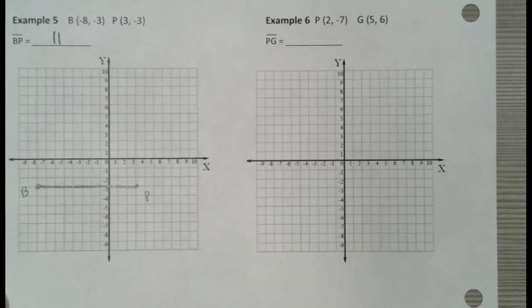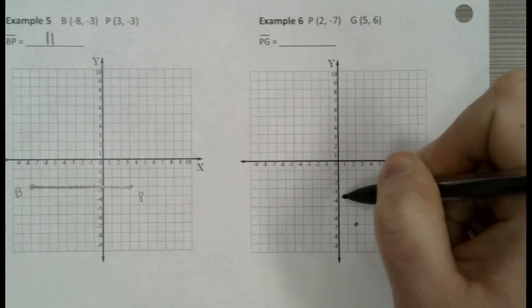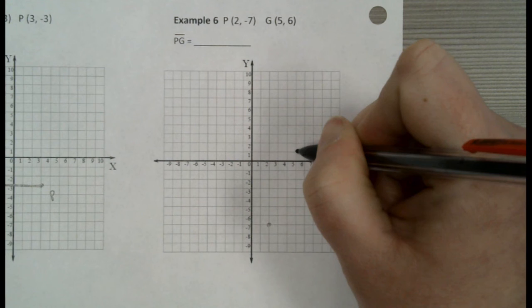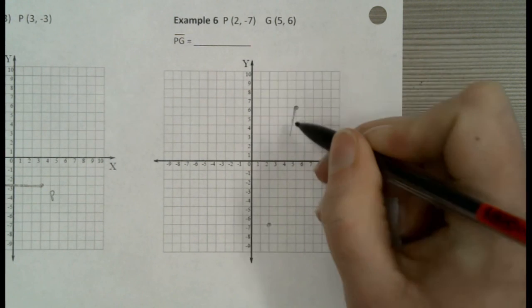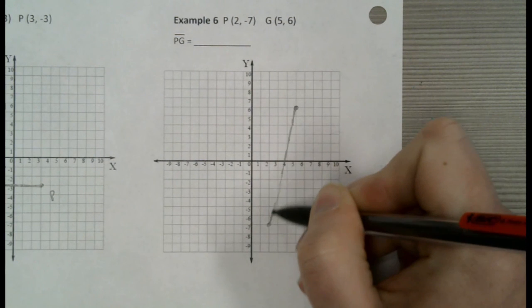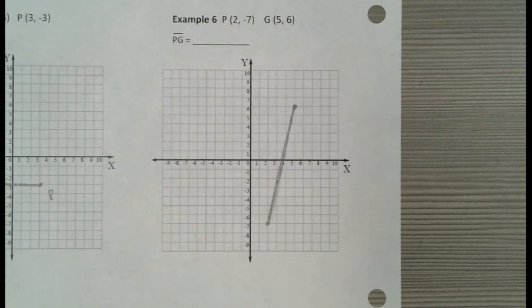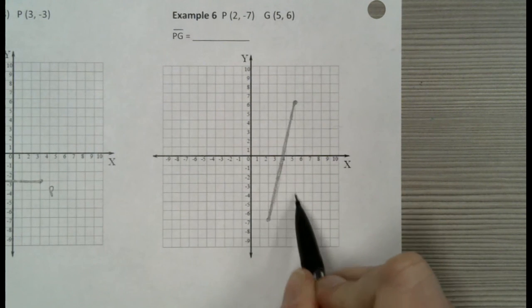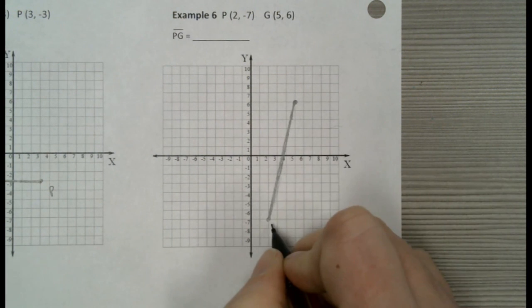Okay, and for example 6, we're going to go to 2, -7, and then 5, 1, 2, 3, 4, 5, 6. Okay, and then the distance between there. So if it's not a horizontal or a vertical line, you can't count it. So this is when we draw in a triangle, and it's very important. It has to be a right triangle to do the Pythagorean theorem. Has to be. So you either need to go straight over and straight up, or straight over and straight down. Has to. And you always want to follow along these grid lines.